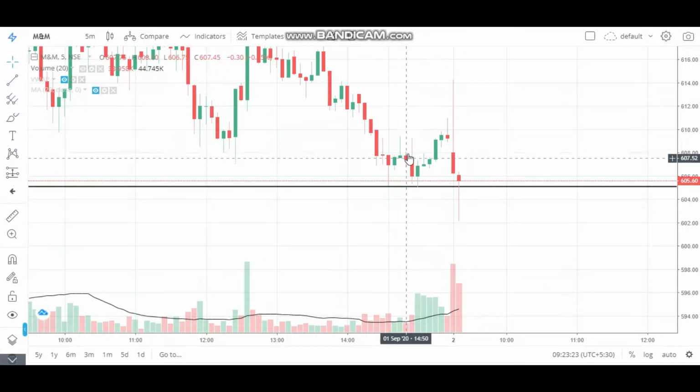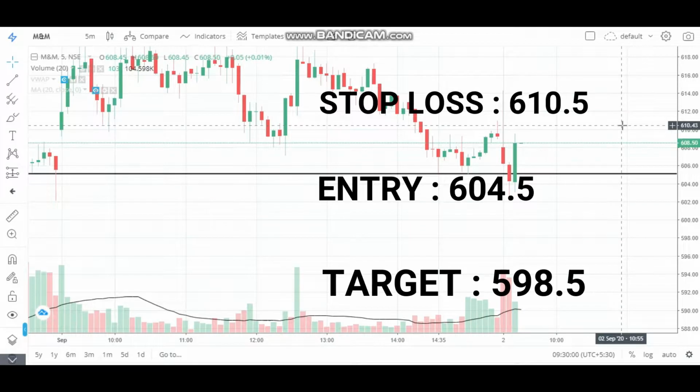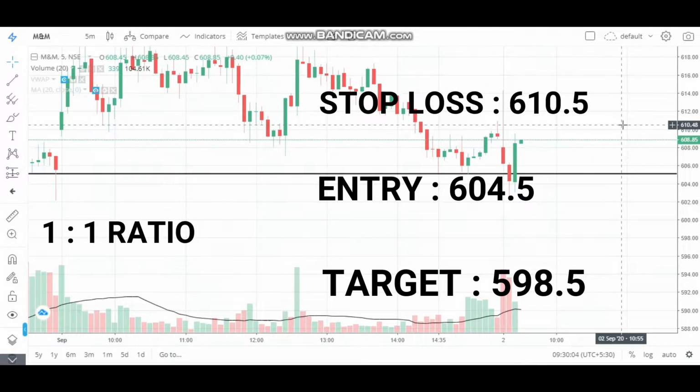I'll keep you updated. And price is very close to our stop loss and it is a higher probability that our stop loss will be hit. So mistake accepted, and we will move to reasons for today's trade.